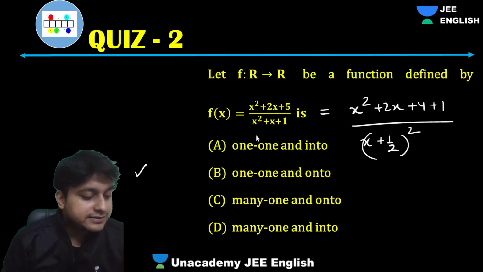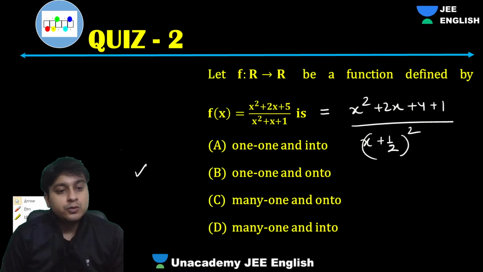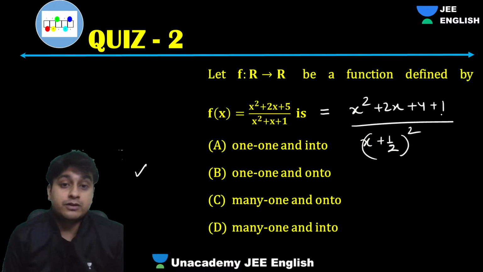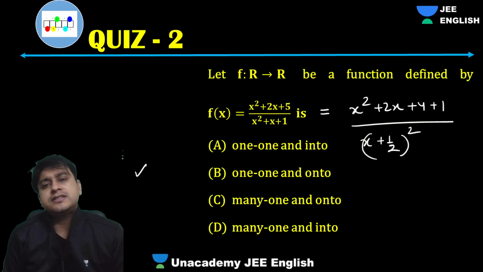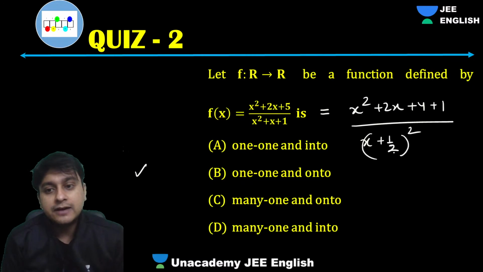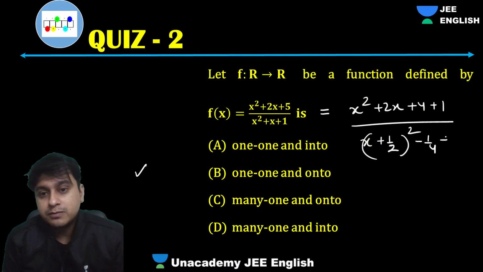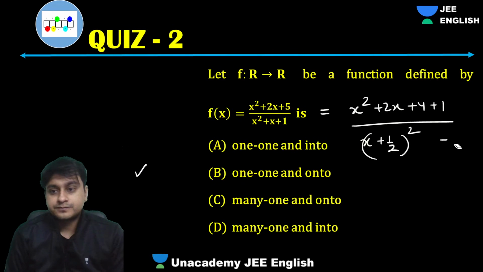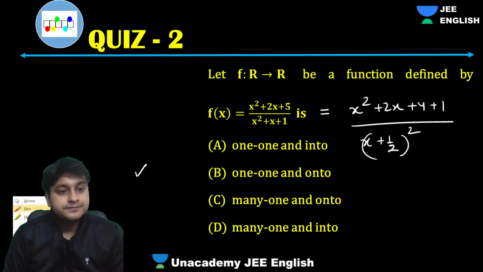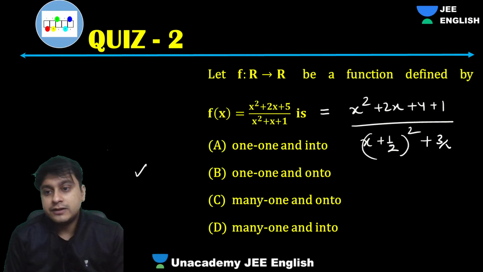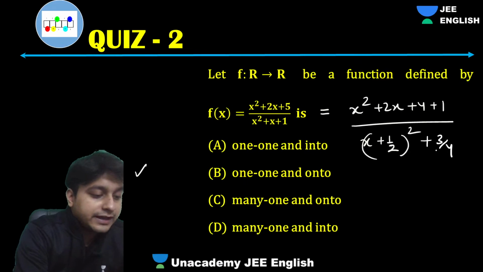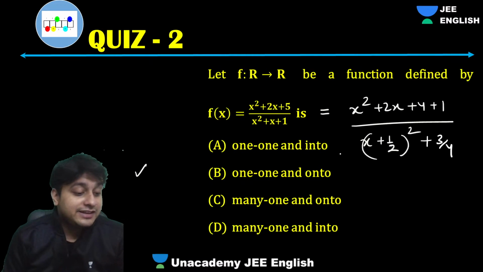So guys, if you look at this one, it is x square plus 2x plus 1 by 4 plus 1, I wrote, right? And here I wrote x plus half the whole square, right? So what we need to do, we need to subtract 1 by 4, so can I say it will be plus 3 by 4, right? Can I say it's correct? Okay, great. Sorry for the inconvenience.